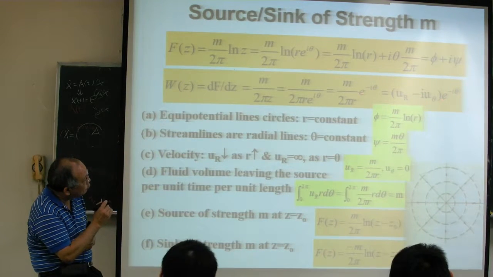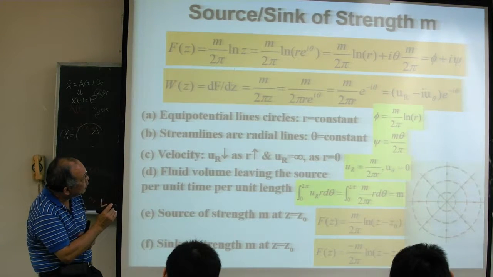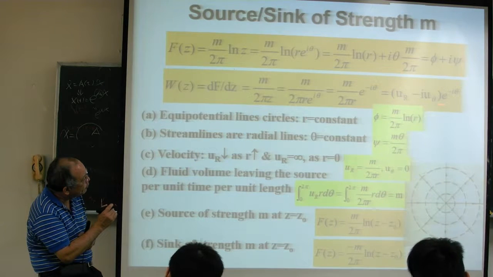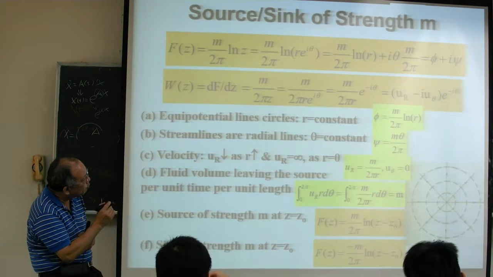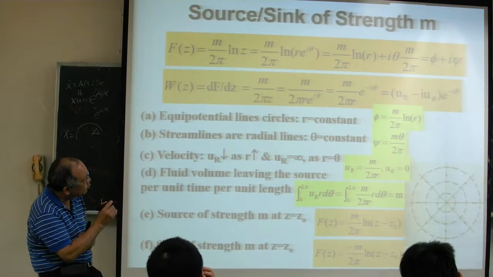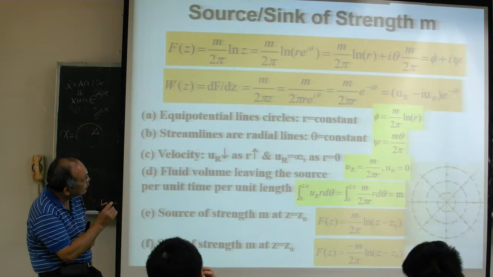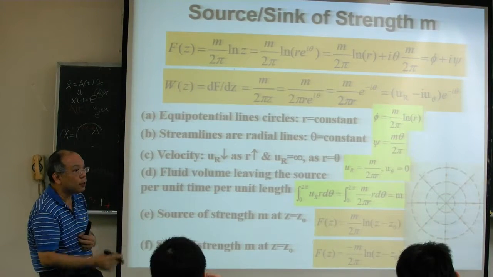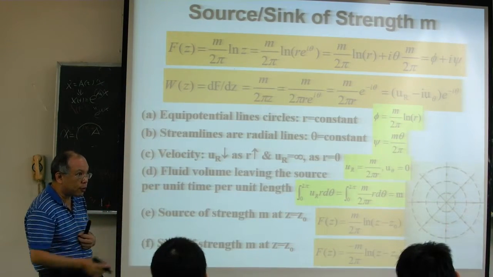I would like to compare these two, because as I already mentioned before, in the complex velocity for polar coordinates we have an additional term, e^(-i theta). So I want to have this term and this term in order to compare more clearly.